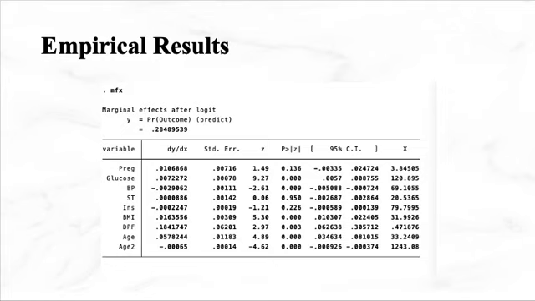Based on the output in this slide, glucose is significantly and positively related to the outcome of diabetes. It is consistent with our expectation that higher blood sugar level is a direct and strong indicator for diabetes. However, the marginal impact of glucose is not high, such that an increase in 1 unit of glucose is 0.72% more likely to lead to diabetes. Body mass index is also highly significant on diabetes, with 1 unit increase in BMI leading to an increase in probability of having diabetes by 1.64%.